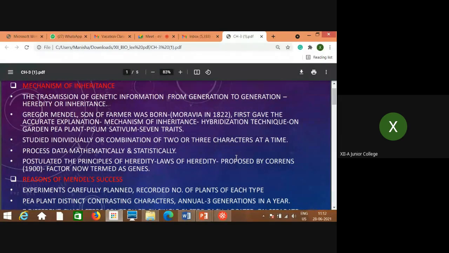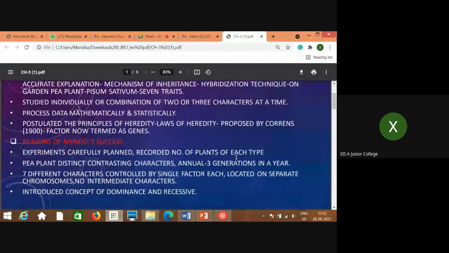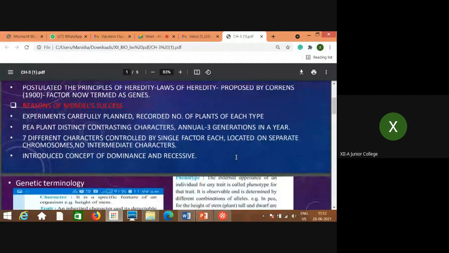But before that, we should know all the terminologies which are used for the experiment. The laws of heredity were later rediscovered by Correns, and factor was the word first used by Mendel. Later on, this is termed as genes. Okay, so what are the reasons behind Mendel's success? Mendel's experiments were very successful, and what are the reasons?